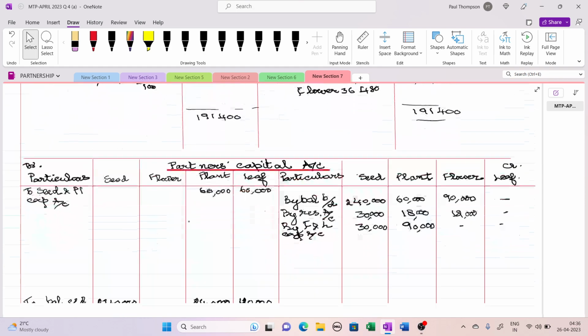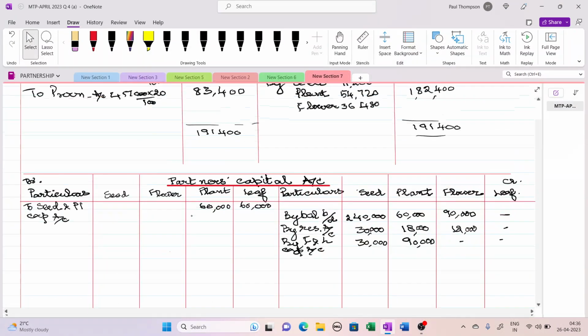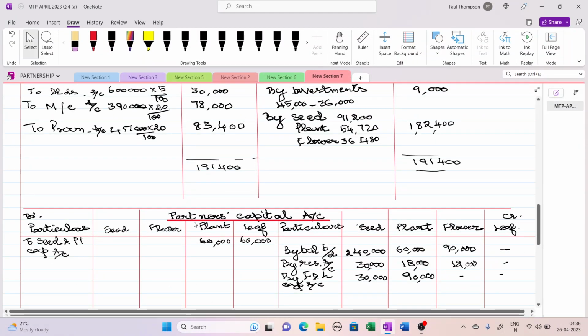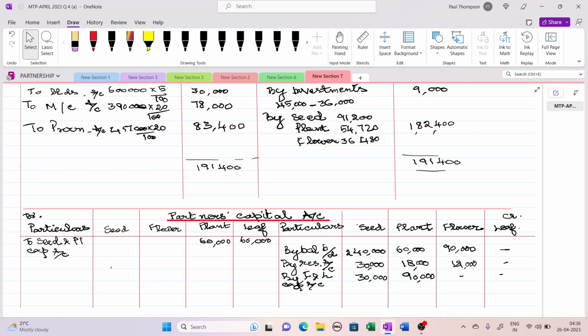So immediately let us go to the partners capital account, and then we will be debiting these fellows. Seed will be debited with 91,200. Plant will be debited with 54,720. Flower will be debited with 36,480.